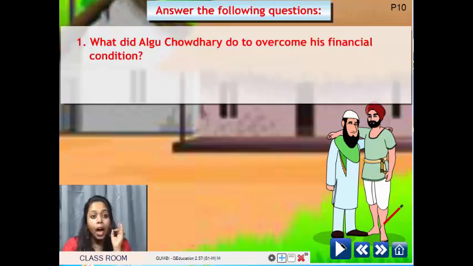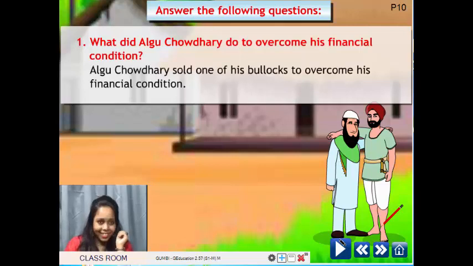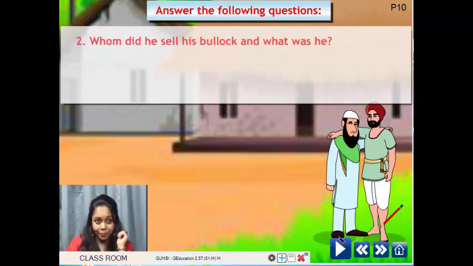Ma'am, can you answer? Shall I answer, children? What did Algu Chaudhary do to overcome his financial condition? You already know Algu Chaudhary's financial condition had become very bad. What did he do to overcome that, to solve that problem? I think he sold something. Yes, children, very good. Correct. So, he sold one of his bullocks to overcome his financial condition.